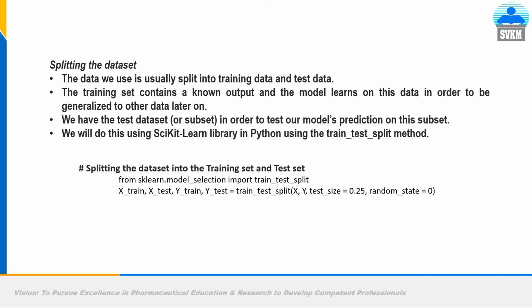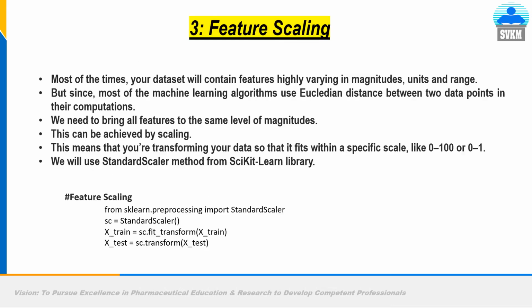So what is the code? From sklearn.model_selection import train_test_split. We are instructing the system that from the scikit-learn machine learning library, import a functionality that is train_test_split. This particular code will split your data into test and training. So what should be the figure? So X_train, X_test, same for y, and so on.